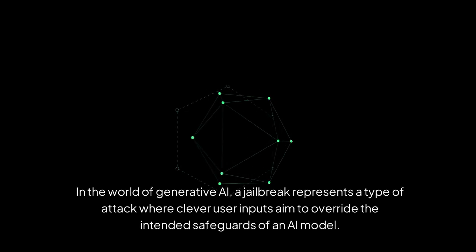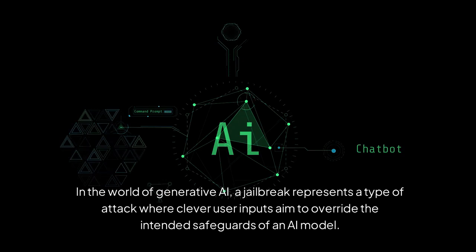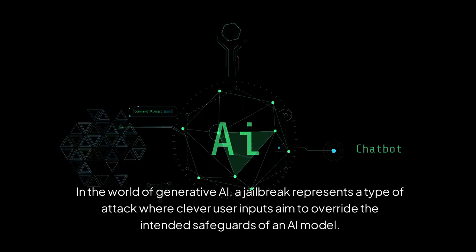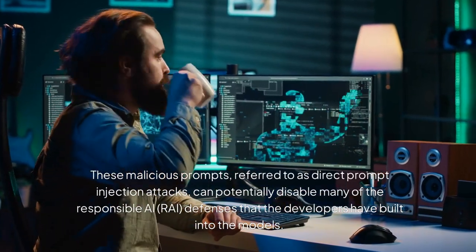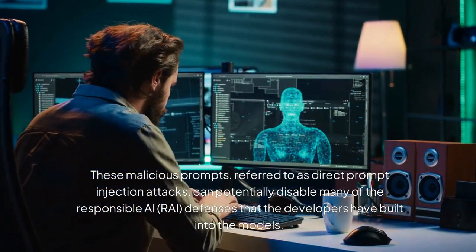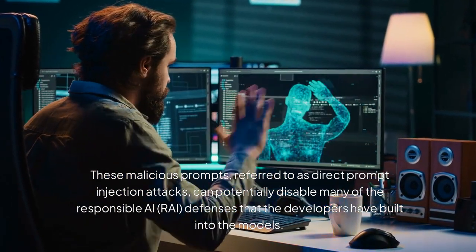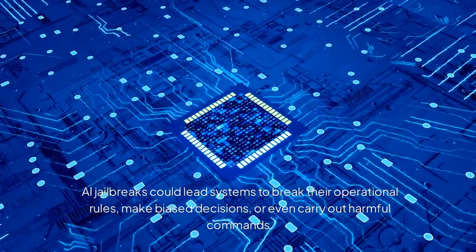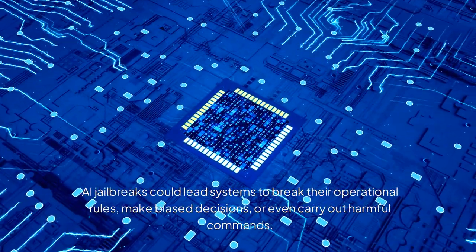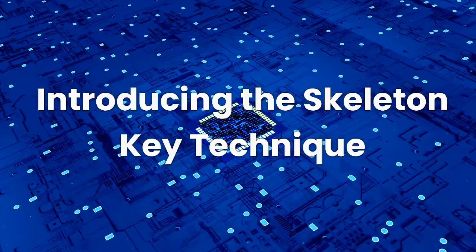In the world of generative AI, a jailbreak represents a type of attack where clever user inputs aim to override the intended safeguards of an AI model. These malicious prompts, referred to as direct prompt injection attacks, can potentially disable many of the responsible AI defenses that the developers have built into the models. AI jailbreaks could lead systems to break their operational rules, make biased decisions, or even carry out harmful commands.